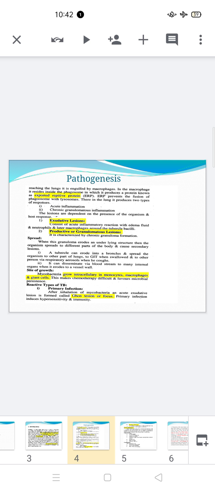Now, when this T helper cell is sensitized by the presence of this microorganism, it releases chemical substances called lymphokines.